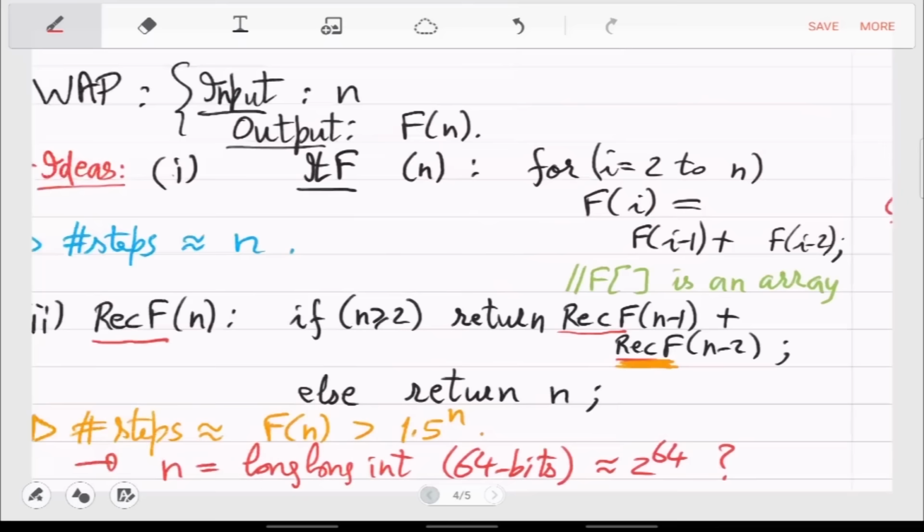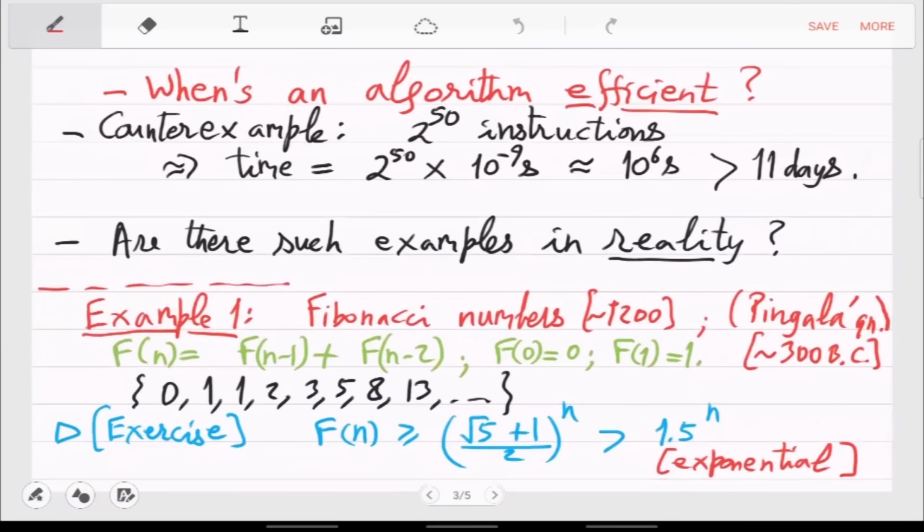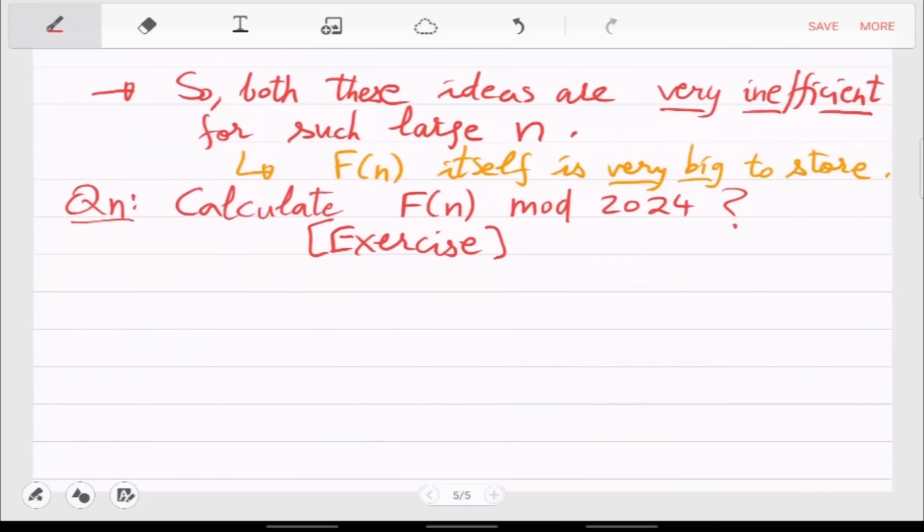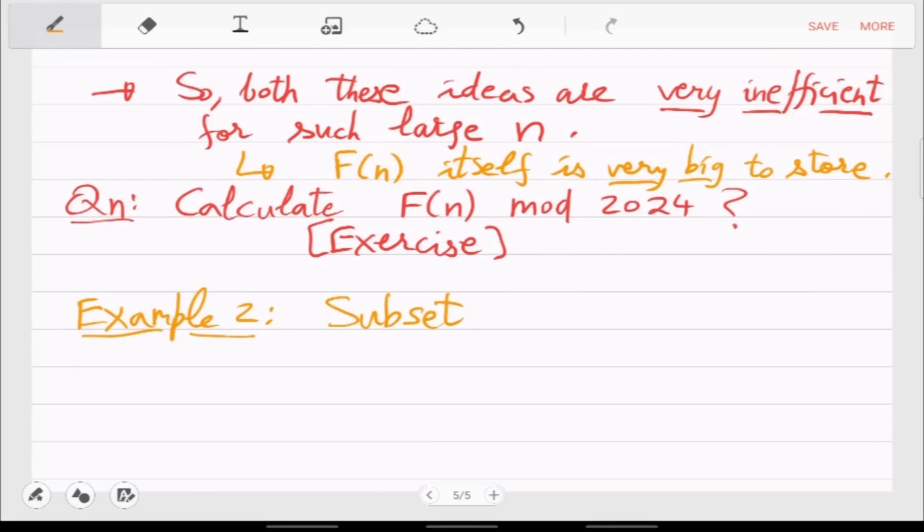Let's move to a different kind of problem. So example 1 was this sequence of Fibonacci, and example 2 will be, let's take subset sum. So what is the problem of subset sum?